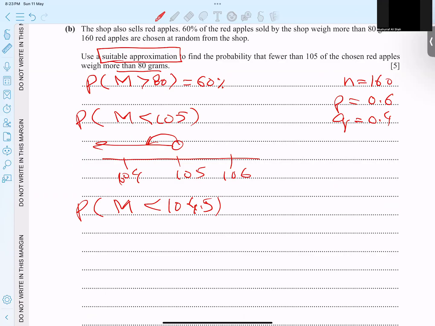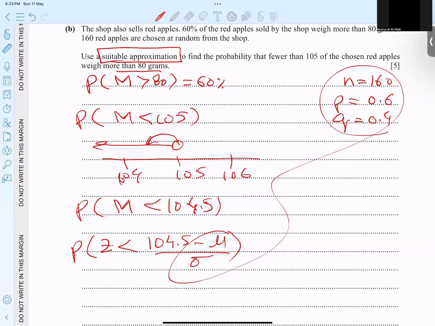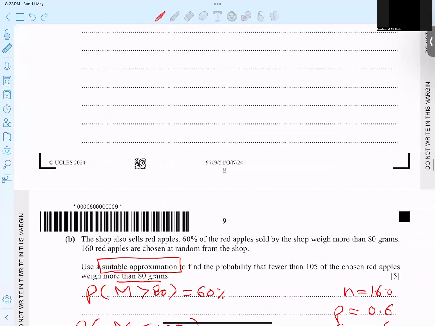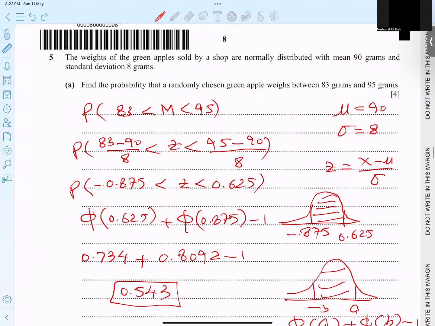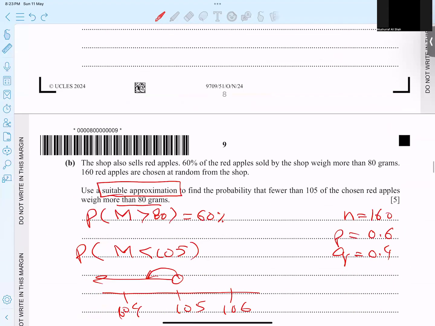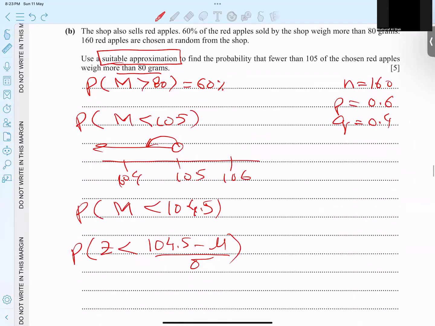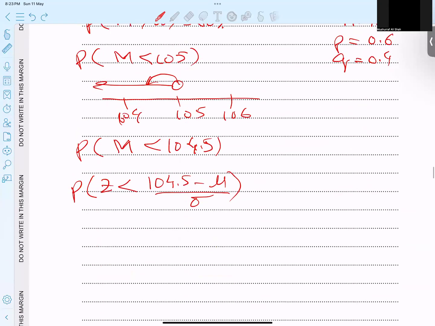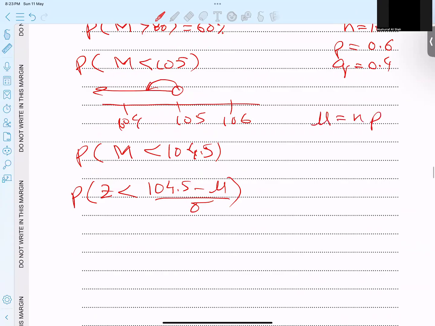First of all, if I apply the formula, Z converting 104.5 minus mean over deviation. Problem: do we have a mean and deviation? No, we can't use the previous one. You may ask, why not use the previous one, sir? Because the sample is different. Here the sample changes. The sample becomes 160. When the sample changes, the mean and deviation change automatically. So NP, where N is 160 and P is 0.6.